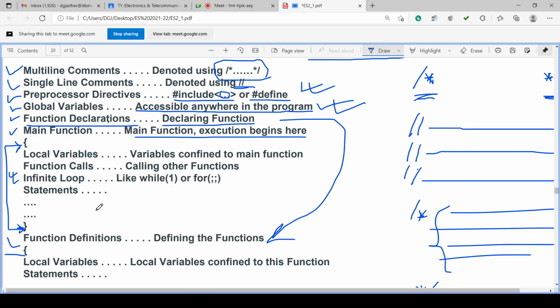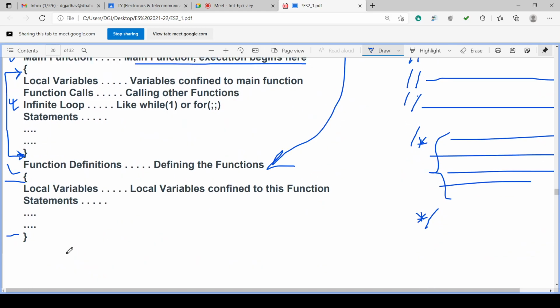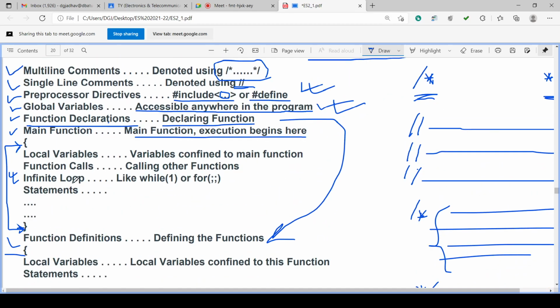Then function calls are there. Whatever functions are written, function number 1, 2, 3, 4, those can be called: function 2, function 3, function 5, function 2, function 1, function 1, function 2, function 3, in any way, any number of times you can call the functions, like the delay function, like any other functions. Okay. So these are calls to other functions. In the main function, you are calling the other functions which you have written below this, where we defined them.